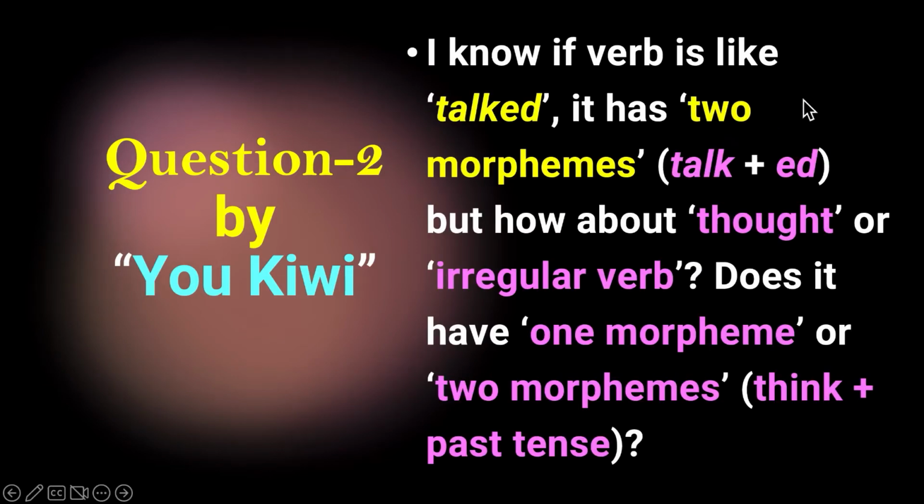I know if a verb is like talked, it has 2 morphemes, talk plus ed. But how about thought, an irregular verb? Does it have one morpheme or 2 morphemes? Think plus past tense. This question is really fantastic. So before I answer each of these 2 questions, let's first watch the video lesson on morpheme.